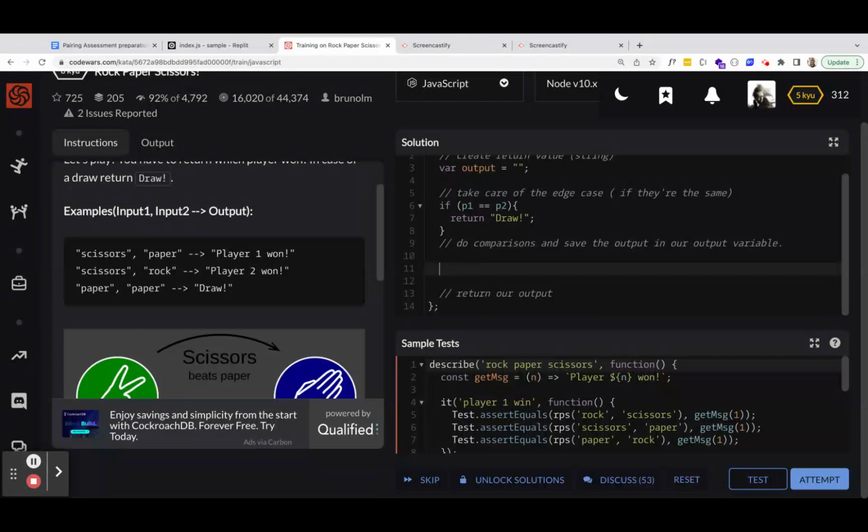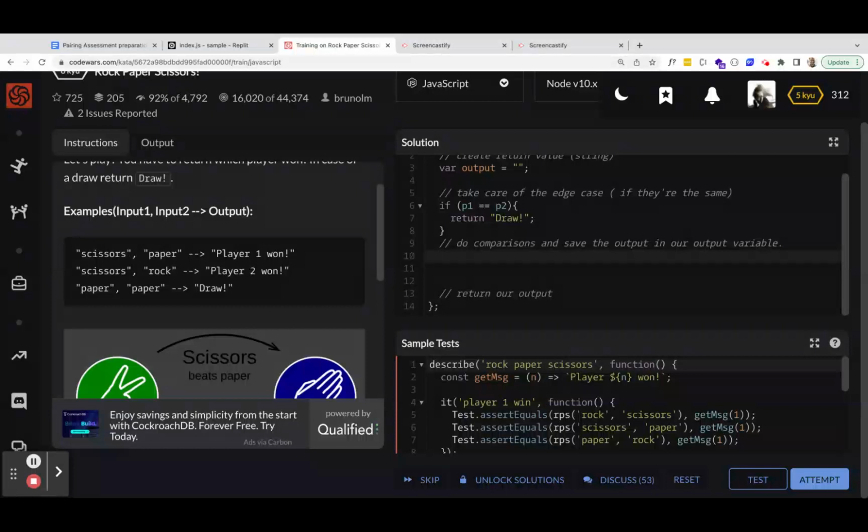It's almost like a matrix. So what data structure could we use to map out the winning matches? If there's a one-to-one correspondence between a thing and an associated thing, that is a JavaScript object, right?